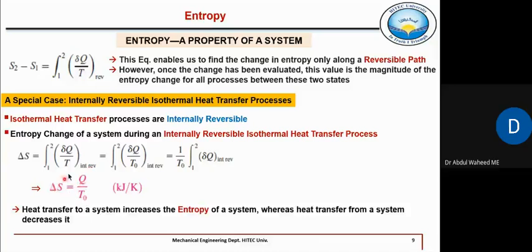Right. And isothermal heat transfer process is internally reversible, not externally, because heat is transferred from some external source whose temperature is changing. But internally, there is something which is boiling or condensing, so that's why there is no temperature change. Temperature is constant.